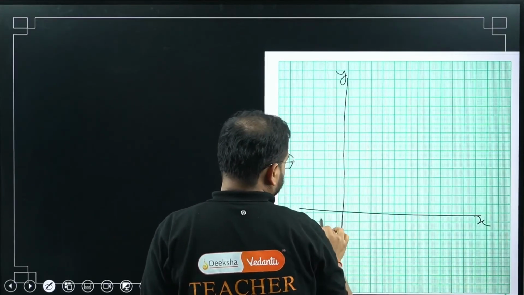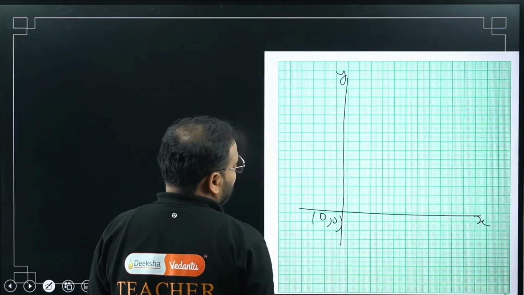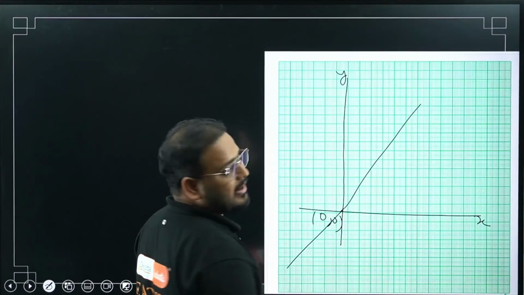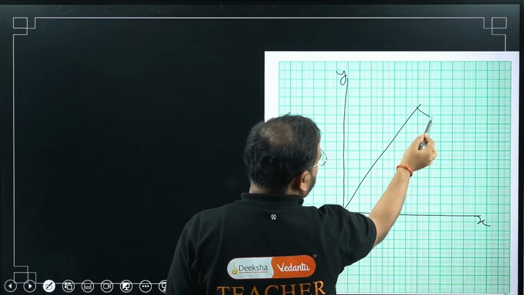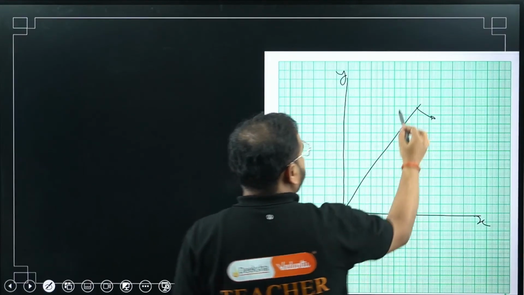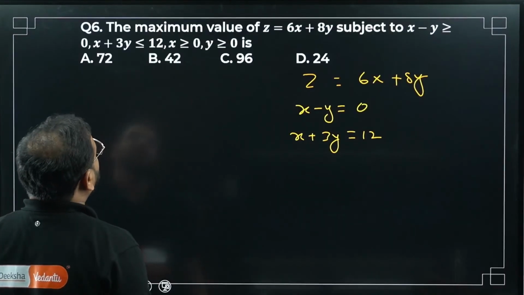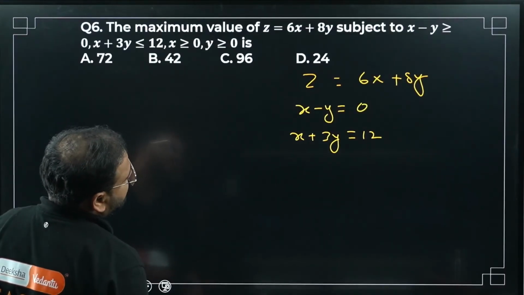Sir, this is 0, 0. The line y equals x is like this. You know this. But y less than x means I want this region. This is the y equals x line. Moving on. Plot this: x plus 3y equals 12.